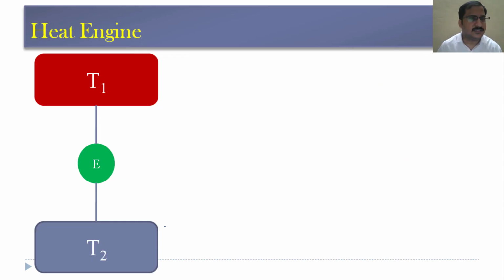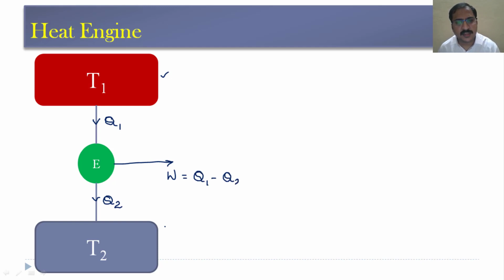Now, let us see what is a heat engine. So, this heat engine is a device which extracts heat from a higher temperature reservoir. Let us say T1 is the temperature of that reservoir. So, let us say that Q1 is the amount of heat extracted by this engine and produces certain amount of work output by rejecting Q2 amount of heat to the lower temperature reservoir. Now, the amount of work output that we are going to get here will be heat supplied minus heat rejected. Now, work done is heat supplied minus heat rejected.